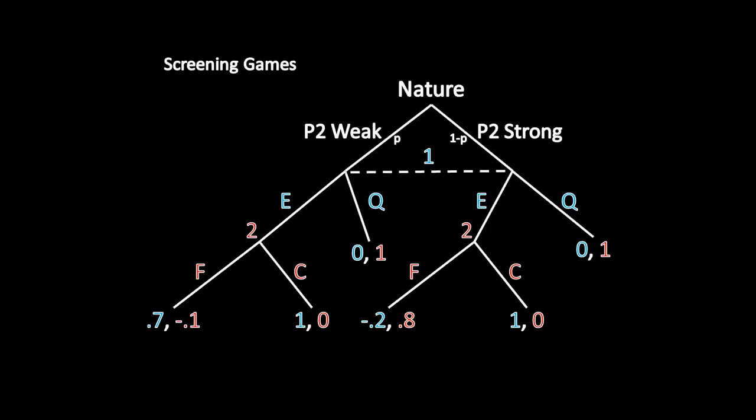Well, think about what player 2 has to do. When player 2 makes her move, she knows what has happened previously. She knows what player 1 has done, and she knows her own type. There's nothing new to learn over the course of the game. So she has a very simple optimization problem in both of those cases. She can look at her payoff for fighting, and she can look at her payoff for conceding, and she can see which one's bigger. Essentially, all player 2 has to do is apply backward induction, just like what we would do for complete information games.